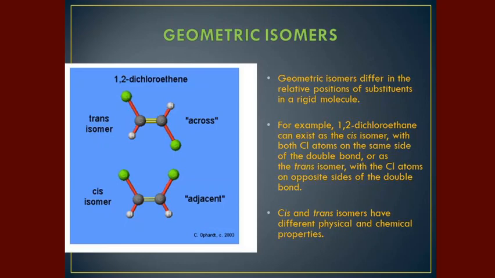The first picture depicts the trans isomer, in which the chlorine atoms are arranged opposite to each other, whereas the cis isomer, depicted below, has both chlorine atoms on the same side, not opposite to each other. So this is the depiction of geometric isomers.